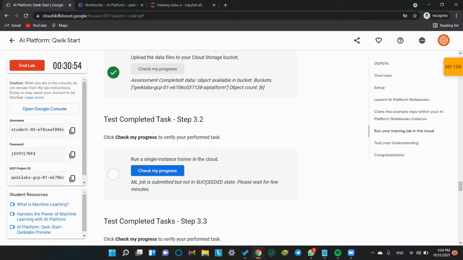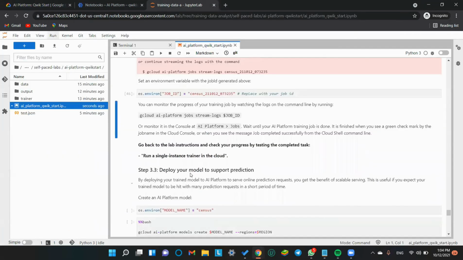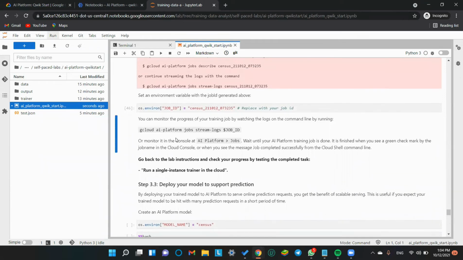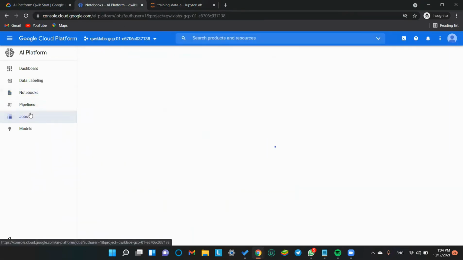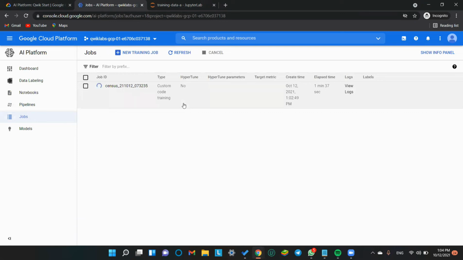ML job is submitted but not in succeeded state. I guess it is here. The status can be seen from here, from the jobs which we created in the terminal section. Yeah, here it is. It's loading. When it is submitted successfully, our task will be assessed with a green tick. Let's wait a few minutes then.